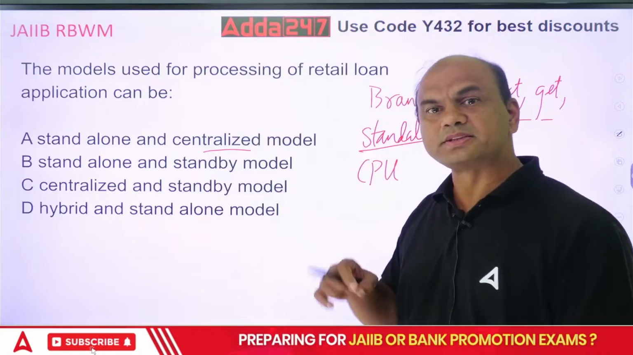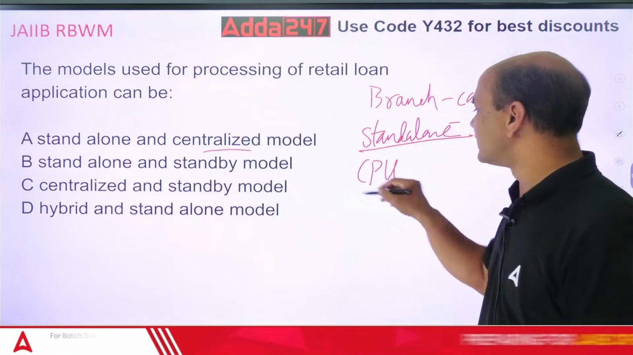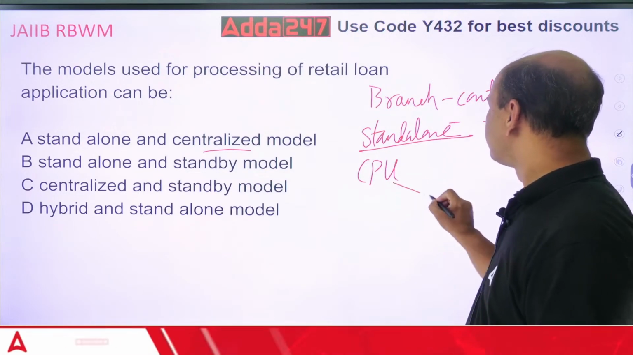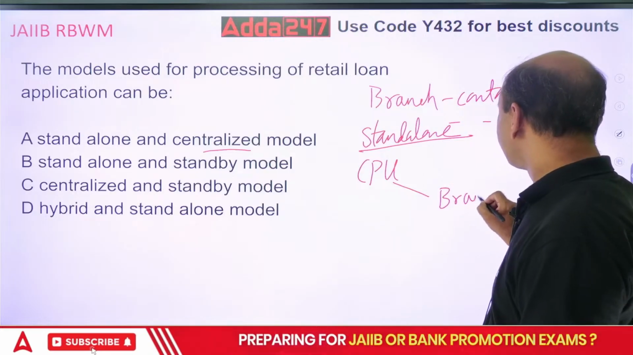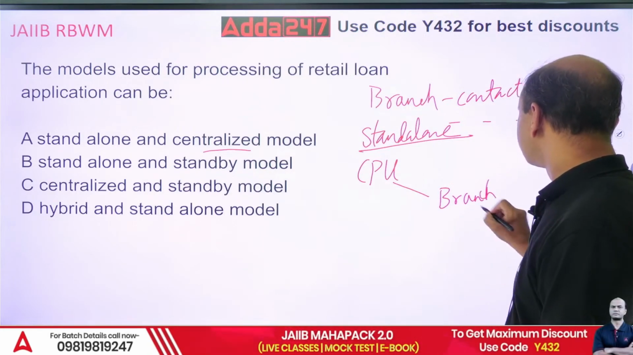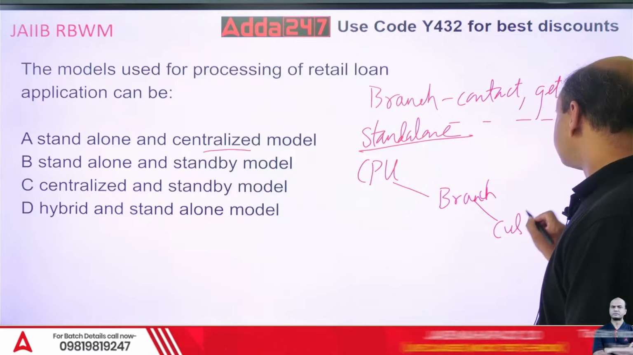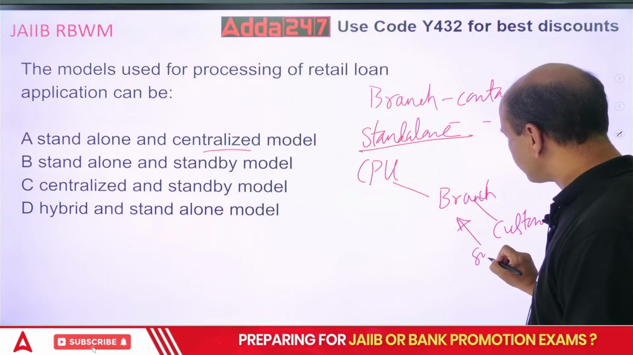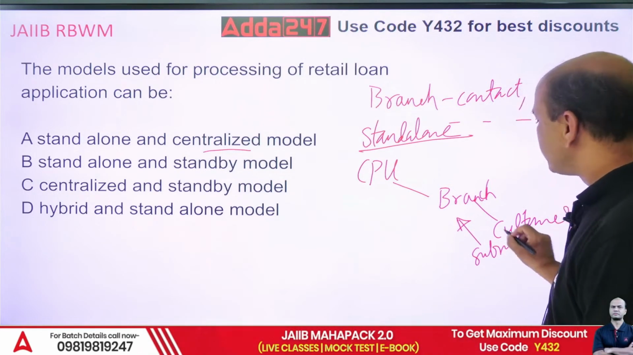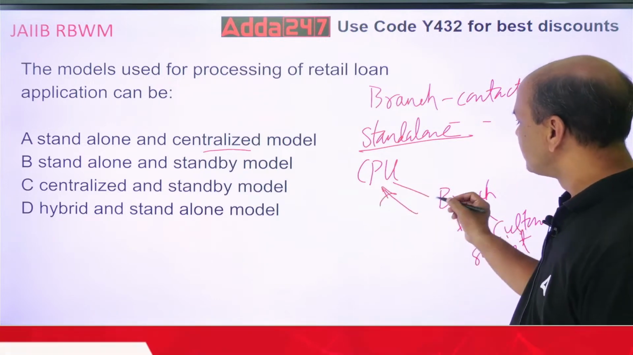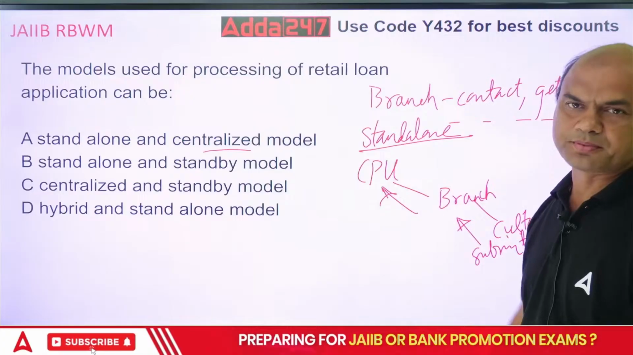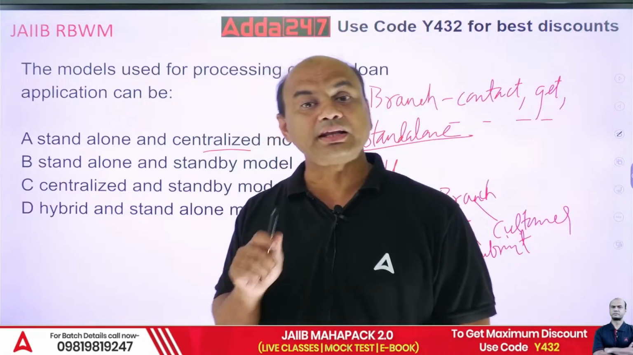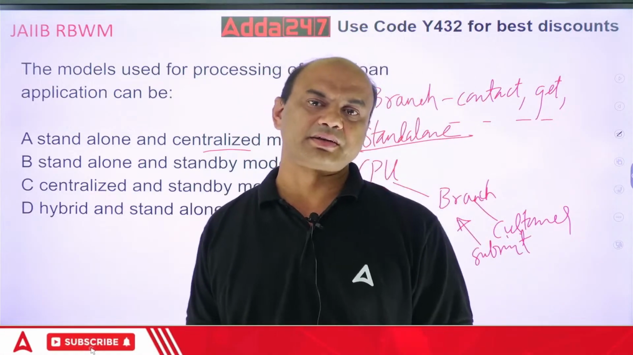But in CPU, the things are different. There is a centralized processing unit, then there is a branch, and then there is the customer. The customer will submit the documents, and the branch will simply transfer them to the CPU. Branch will further submit it to the CPU. Branch will not do the processing over here. Branch will act only as a collecting center.